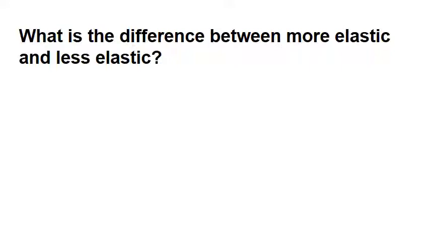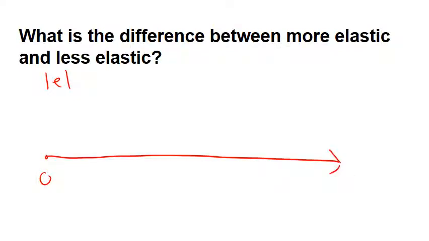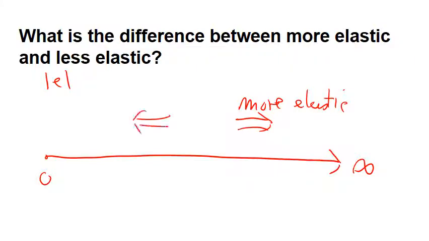Economists and business people often talk about whether a demand is more or less elastic than another one. What's the difference between more and less elastic? We're going to be talking about the absolute value of E, the absolute value of the price elasticity of demand. That number is going to be some value between 0 and any number on the number line, all the way up to infinity. More elastic means that we're moving towards infinity. And less elastic means we're moving towards 0.